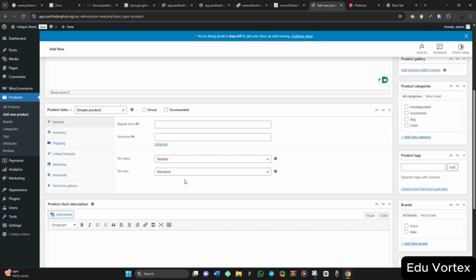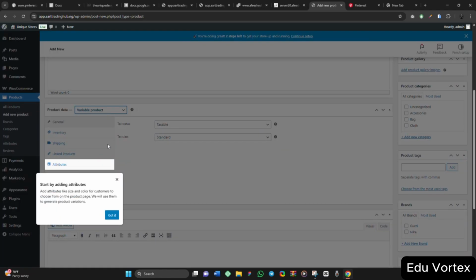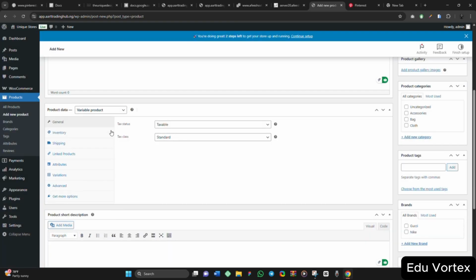Then let's move downward. For this place, you won't select simple product again, you will select variable product instead of simple product. So I will select the variable product. Got it? From this place, the price won't be showing here in general. I will show you where the price will be showing.